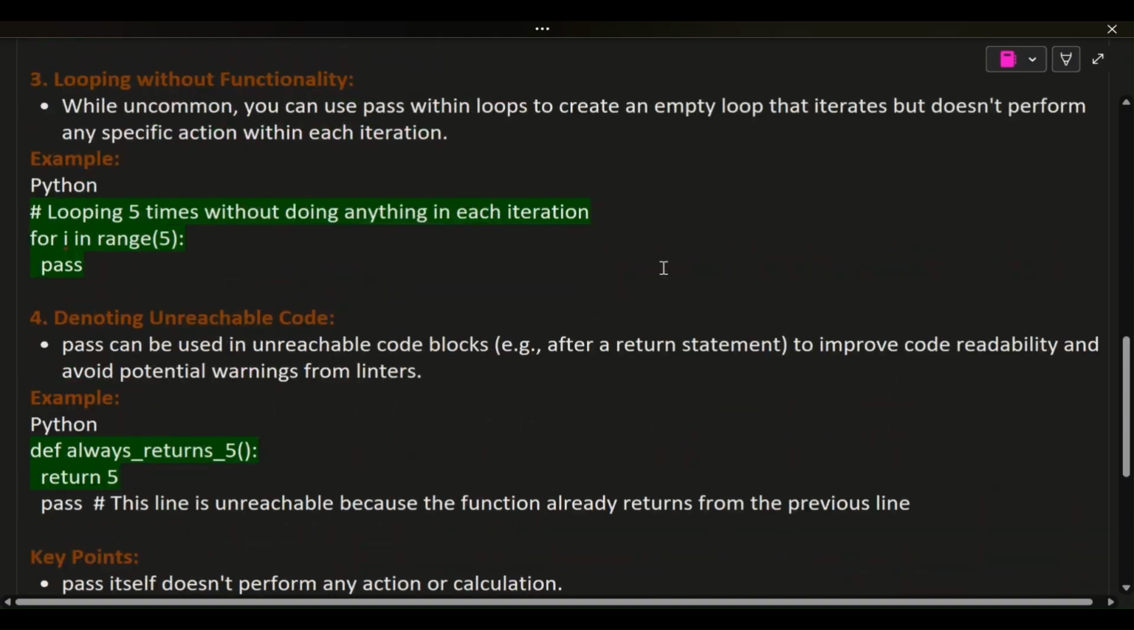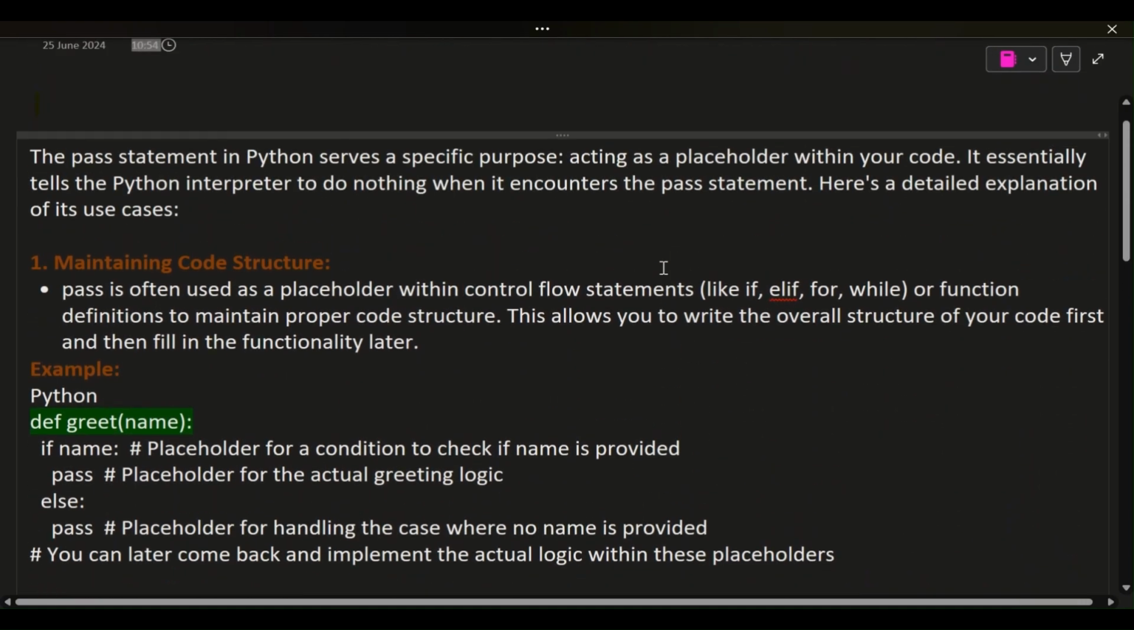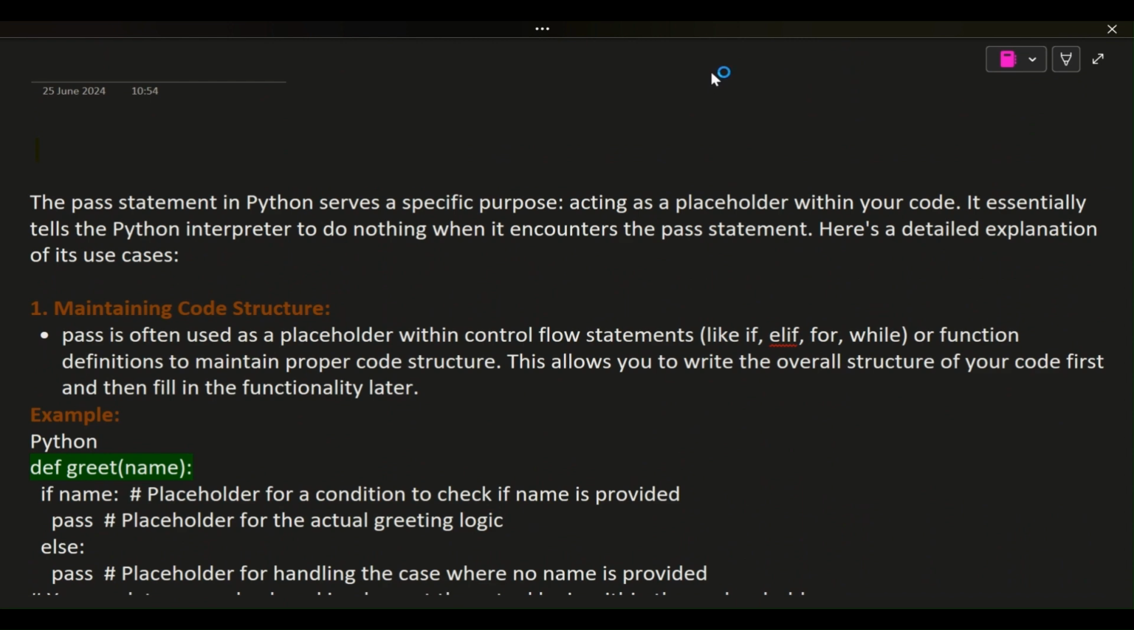The pass statement in Python serves a specific purpose, acting as a placeholder within your code. It essentially tells the Python interpreter to do nothing when it encounters the pass statement. Here's a detailed explanation of its use cases.